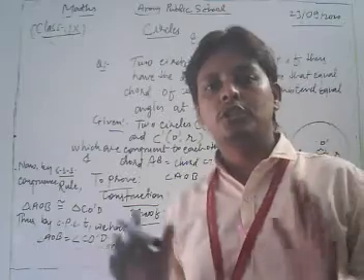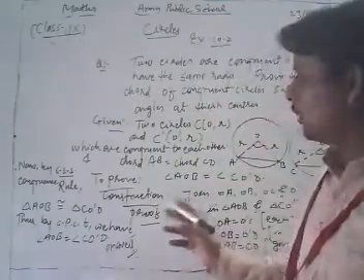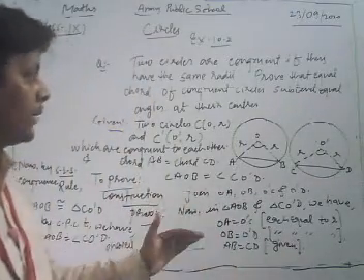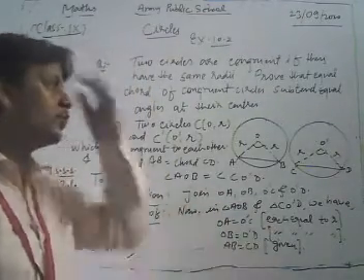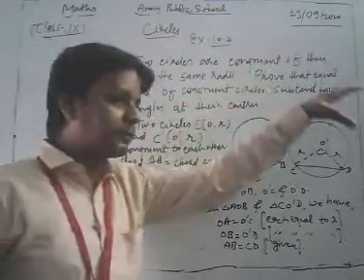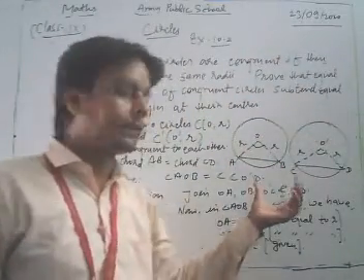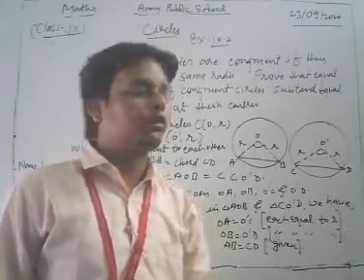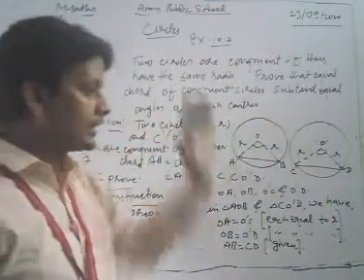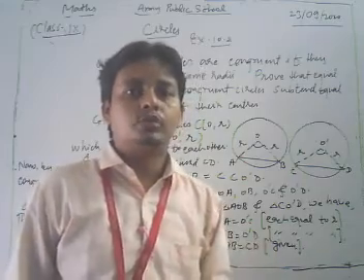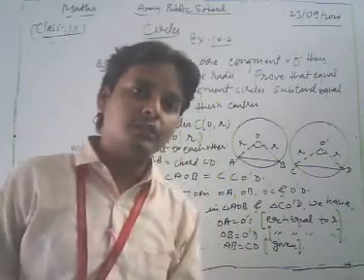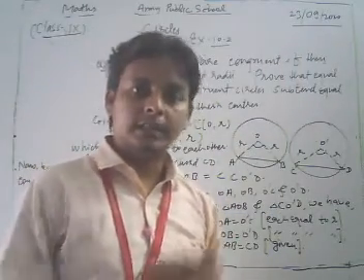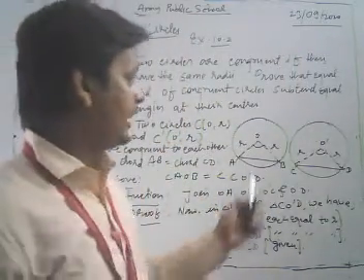Dear students, this is one of the most important questions and theorems of your NCERT exercise. So please do more and more practice of this type of question. Let's see it once more. In proving this type of question, first of all we have to draw two circles having the same radius, because the question says these are congruent to each other. Congruent means what? Their radii are the same.